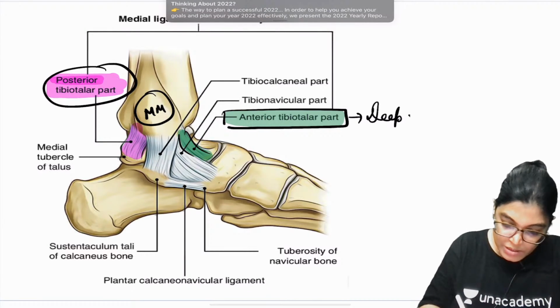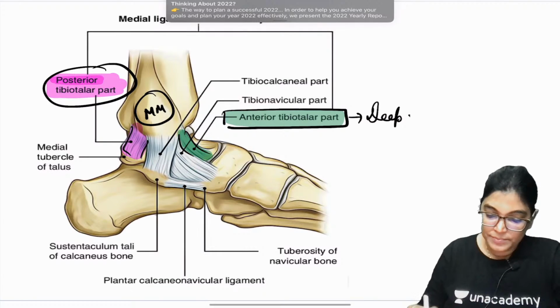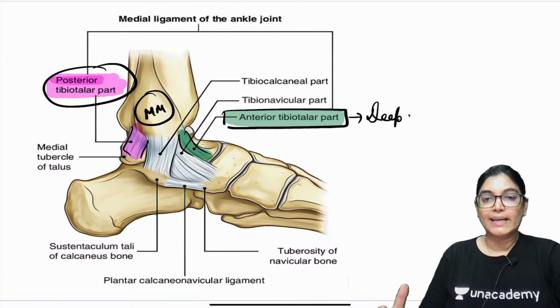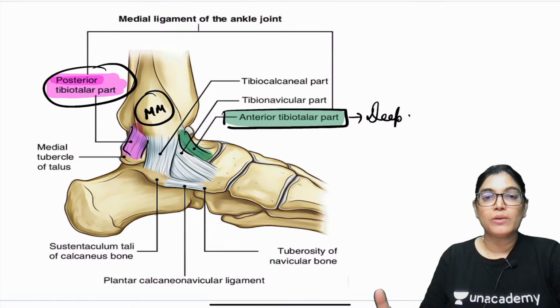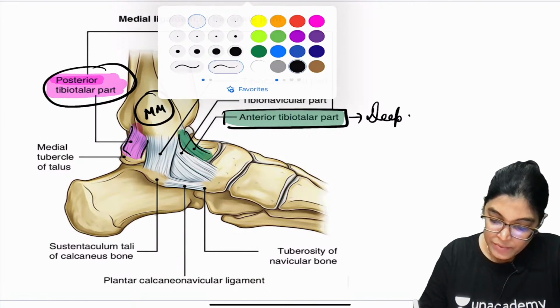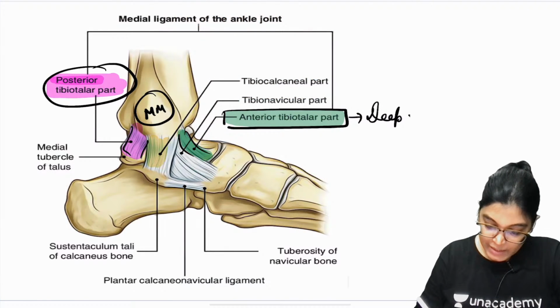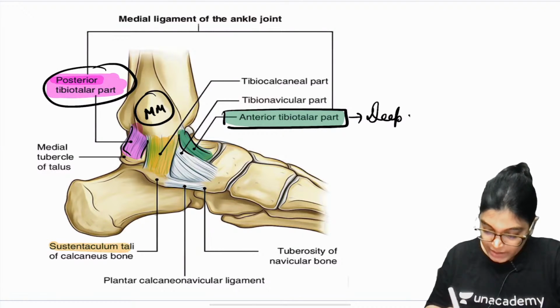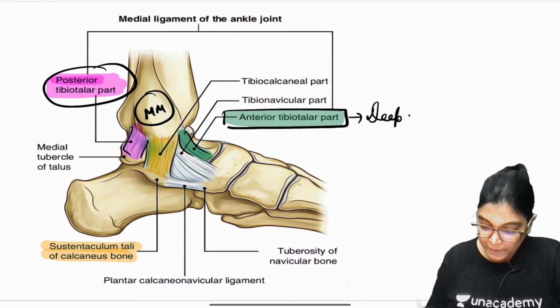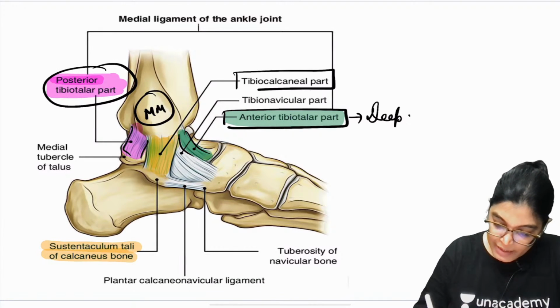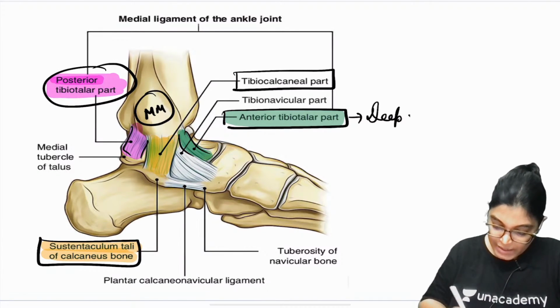Lower down, it also gets connected with the spring ligament, the navicular bone and the calcaneum bone. So, this is the tibiocalcaneal part, which is merging with the sustentaculum tali.